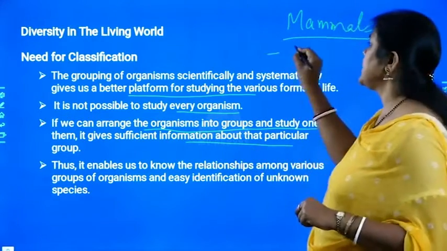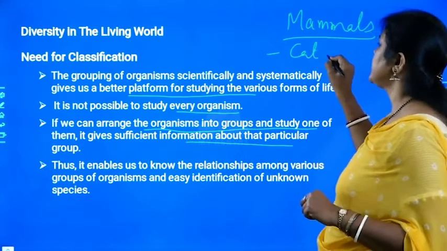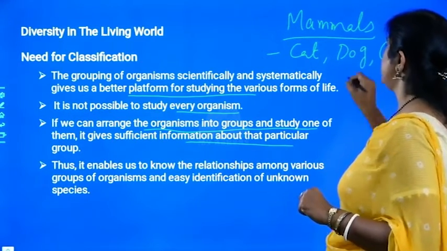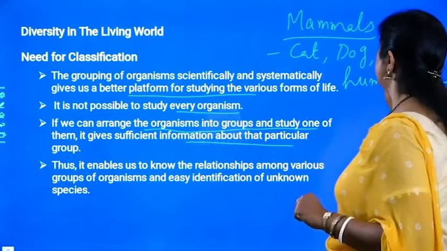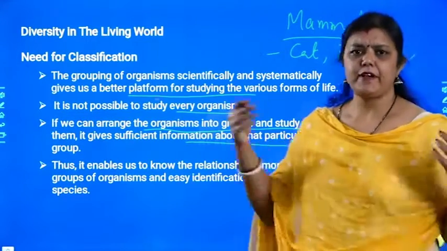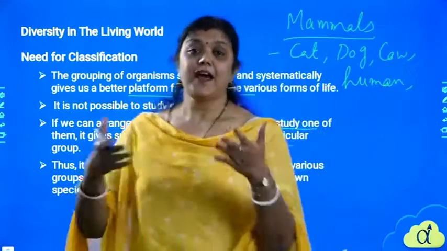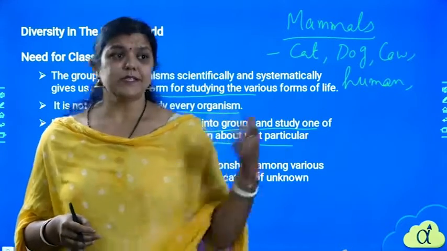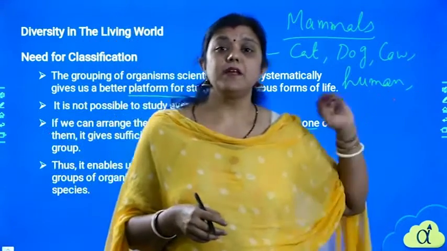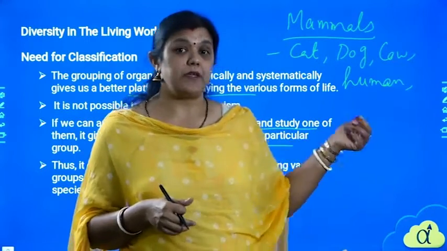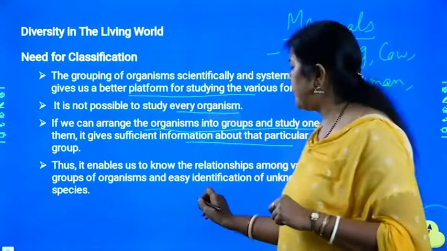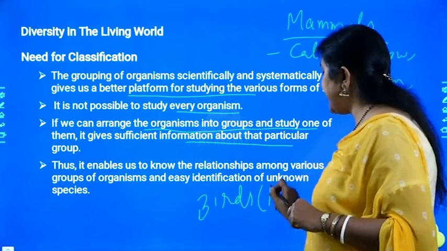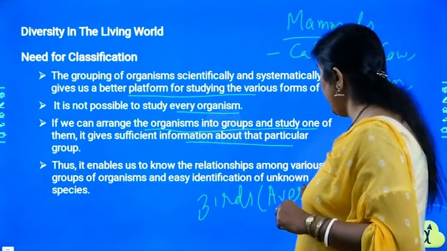Now in that case, if I say name some mammals, I first think of cat, dog, cow, humans, giraffe, chimpanzee, elephant. I can name so many. I think you also can do so. How can you name these mammals? Because you know all these organisms have some similar characteristics, and that is why they are placed under this group. If I say, for example, birds, birds are also called aves. In the scientific term, we call them aves.